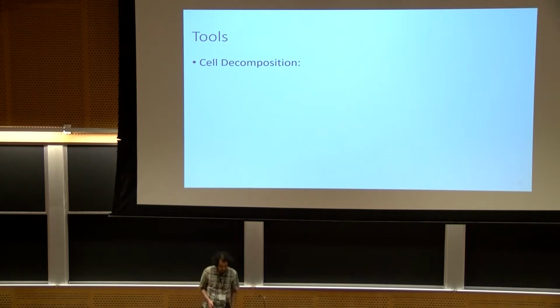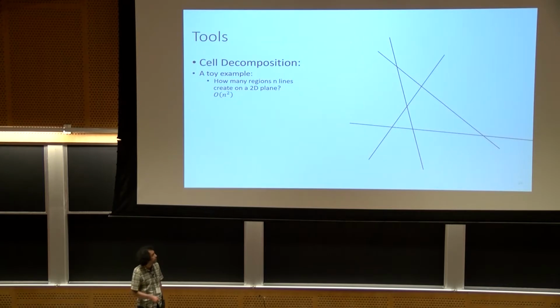So let's start with a toy example that gives you some intuition. You probably have heard this problem before, which is basically how many regions do n lines create in a 2D plane? And the answer is order n squared. When you first heard it, probably in high school, it was surprising that it's not 2 to the n. We basically call each of these regions a cell.